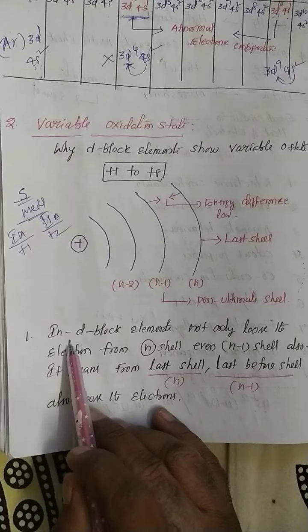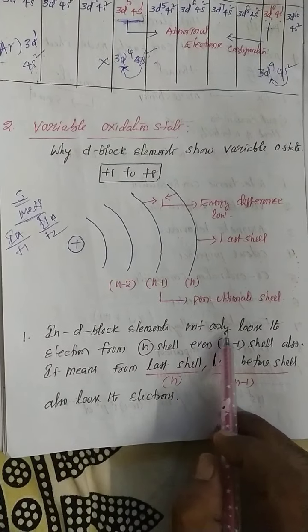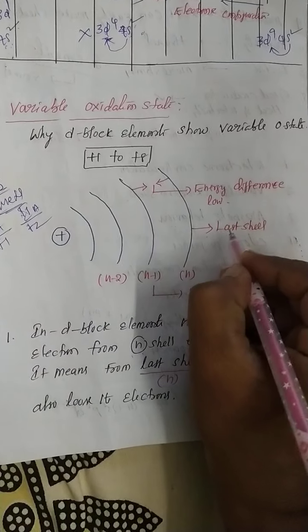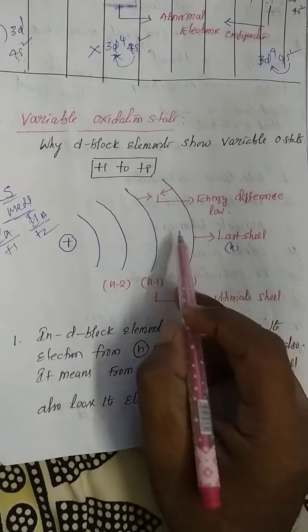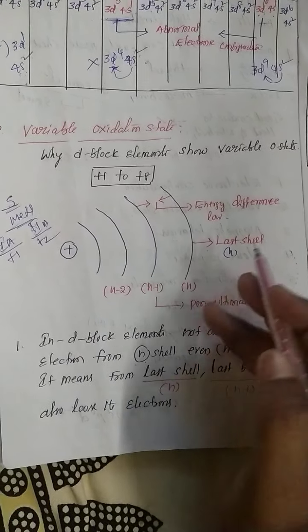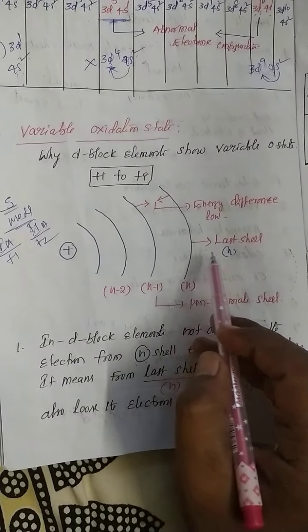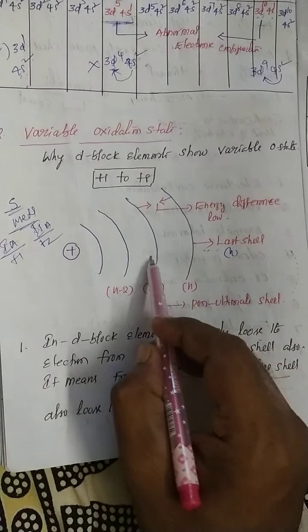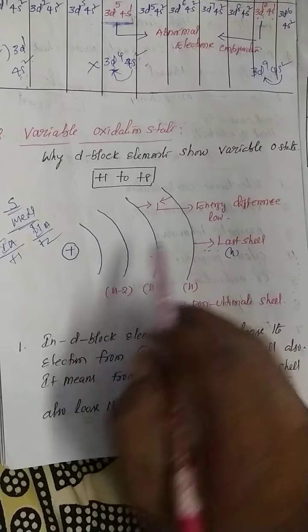Point number one, in the D block elements electrons are lost not only from the n shell. This is the last shell, nothing but the n shell. In the entire D block elements, metals always lose electrons. So electrons are lost not only from the last shell, even from the last-but-one shell, the penultimate shell, electrons are also lost.